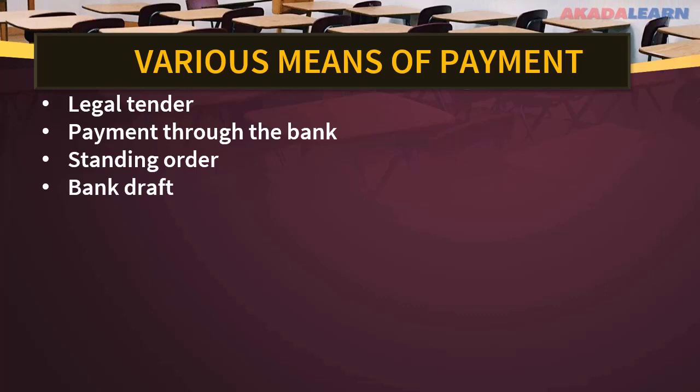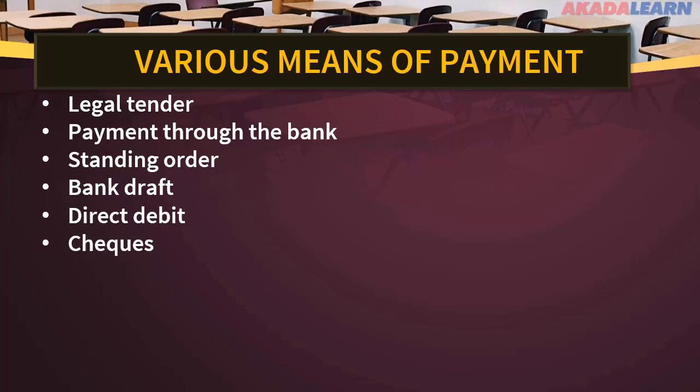4. We have bank draft. This is a safe means of payment. It is used by a debtor when his creditor is not willing to accept a personal check. 5. We have direct debit. This means of payment is good for goods which quantity delivered are not constant. It is a transfer system whereby the creditor, by agreement with the debtor, gives instruction to the debtor's bank to pay him a specific amount by debiting the account of the debtor and crediting his own account.